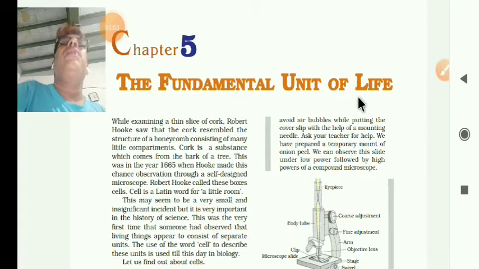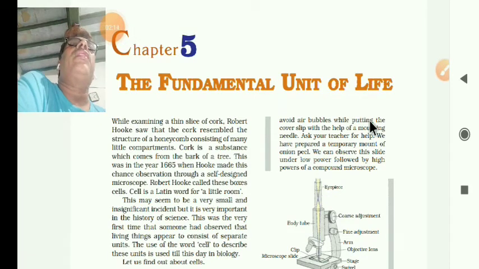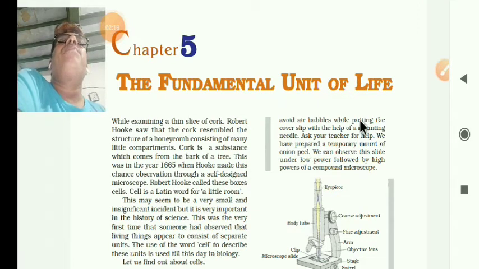Okay, students. Now we'll discuss how the cell was discovered. Remember that Robert Hooke, in the year 1665, discovered the cell. How? He took a thin slice of bottle cork. You know that the cork is made of wood, a substance taken from the bark of the tree.